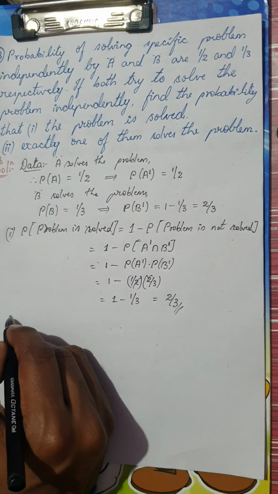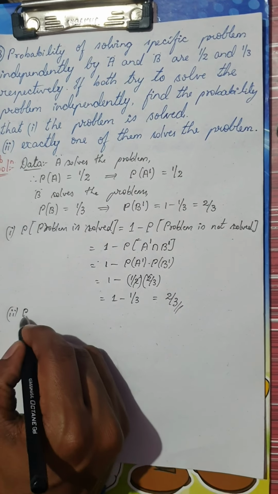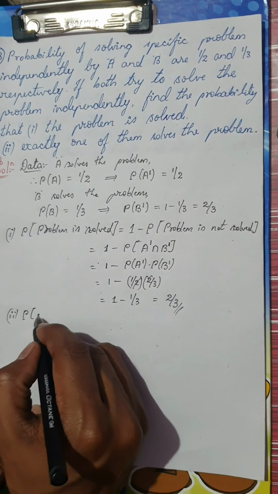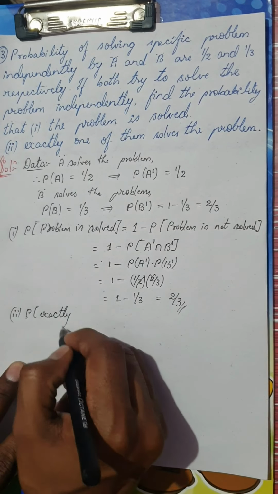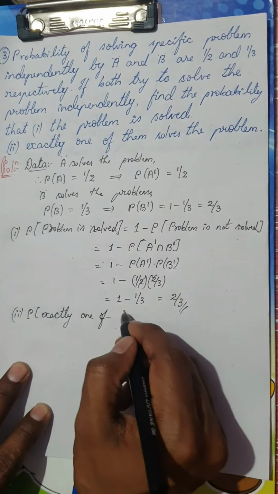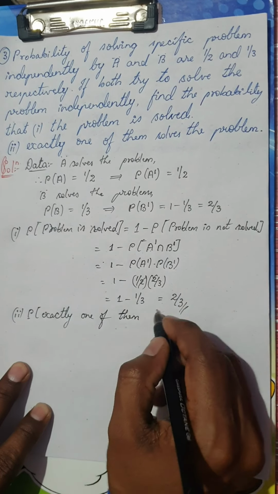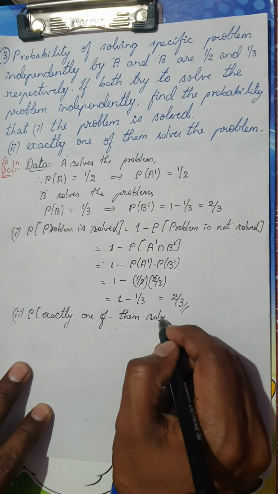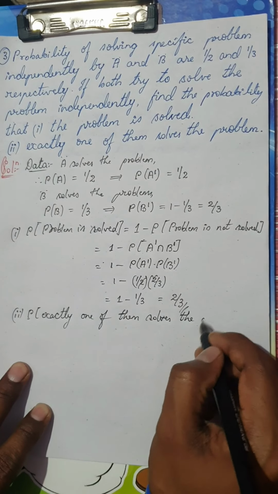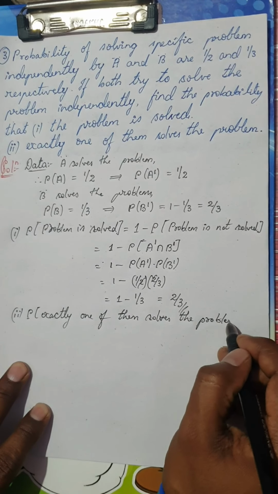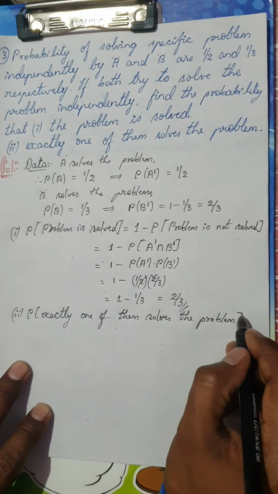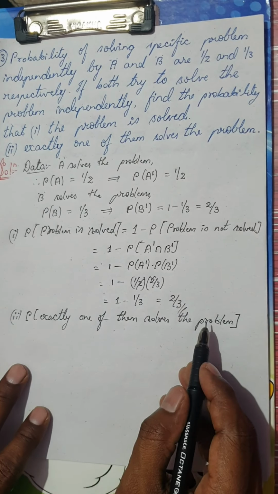Now I'm moving on to the second case. What is the second case? Probability that exactly one of them solves the problem. So the second case, what I want is the probability of exactly one of them solving the problem.